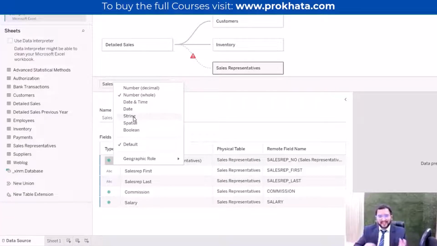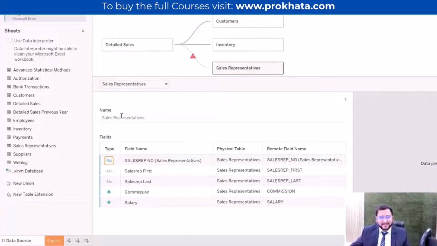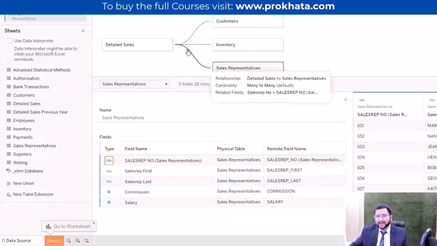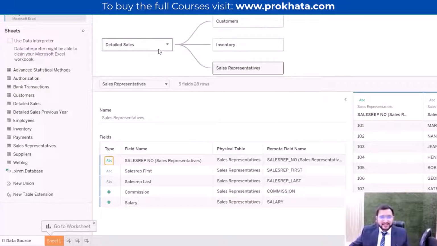For easy understanding, we can consider it in this way, because if I go into some technical aspects, then it will be more lengthy in a short span of time. So let me just click on this string, and as soon as I click on this string, you can look here, it is not showing any error now, because everything is corrected perfectly. Now we have told the Tableau software that both the data formats are the same.